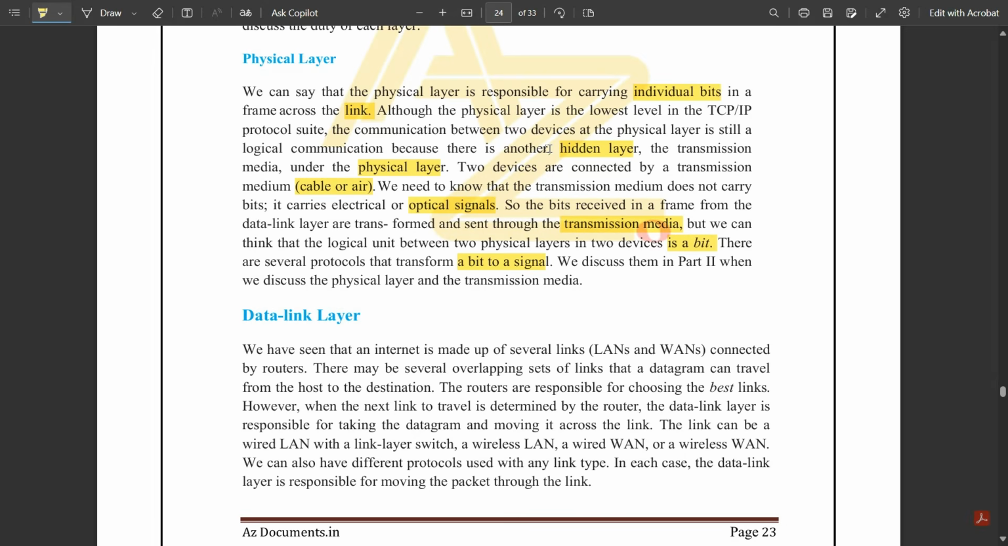Two devices are connected by this transmission media, and that transmission media would be cable or air, with respect to the wired or wireless communication which is taking place. So the logical unit between two physical layers in two devices is called a bit. So yeah, this is basically the physical layer.